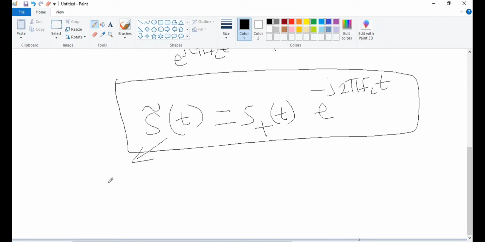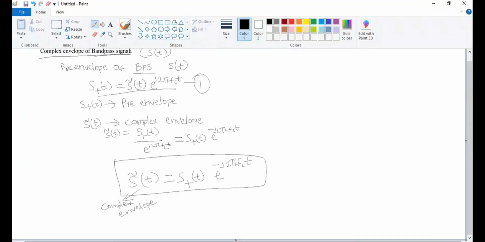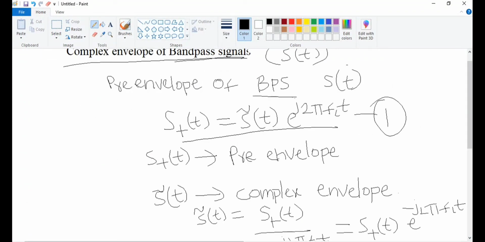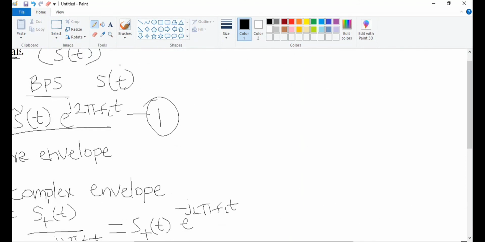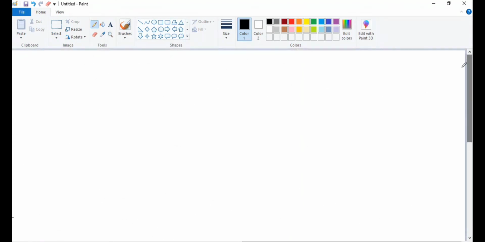S tilde of t is nothing but the complex envelope. So what is the use of this complex envelope? It will shift the band pass. It will convert the band pass signal to a low pass signal. Okay, so let me analyze it in the frequency domain, whether this equation is able to shift the signal.